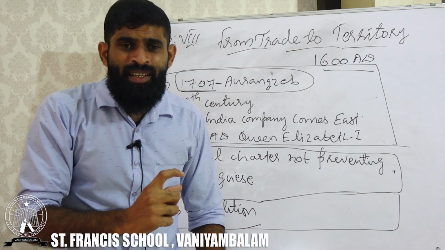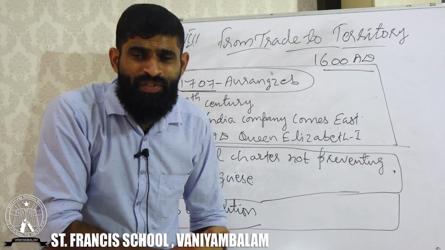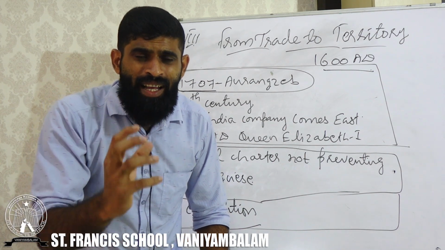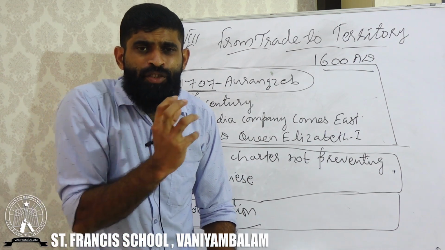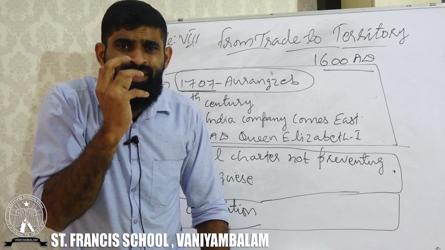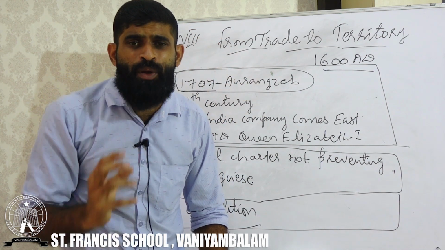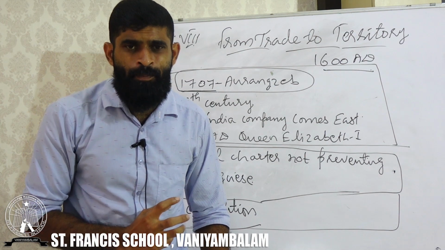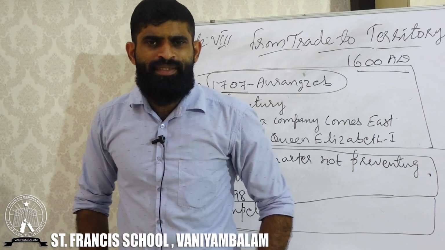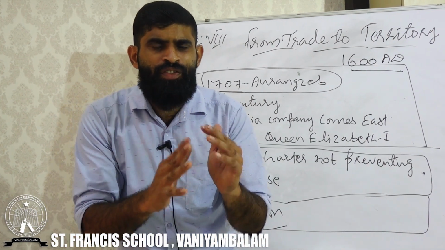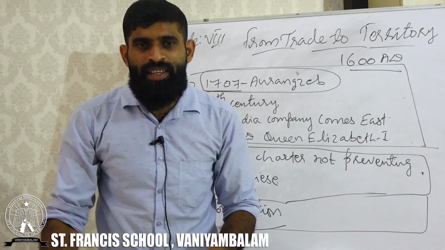Royal charter not preventing, which means Queen Elizabeth I had given an agreement to the East India Company that this company alone can go from Britain to India to collect goods from there, collect maximum goods at a cheap price, bring them back to the European markets and sell them at a high price, with a huge profit. That was the target. So British East India Company members had come to India in 1600 AD with the target of getting maximum commodities from India at a cheap price.